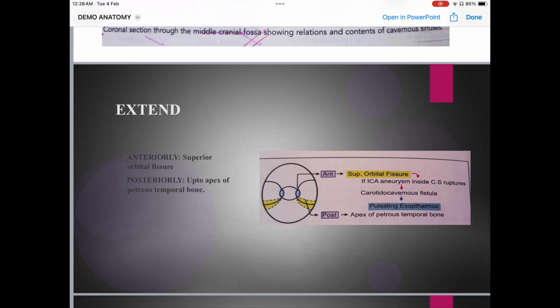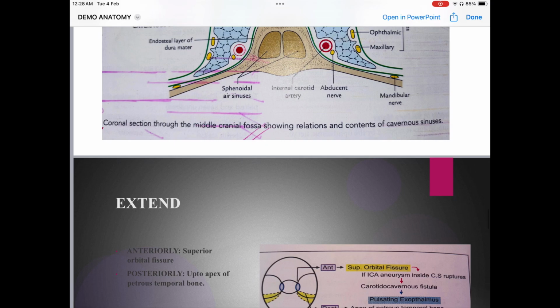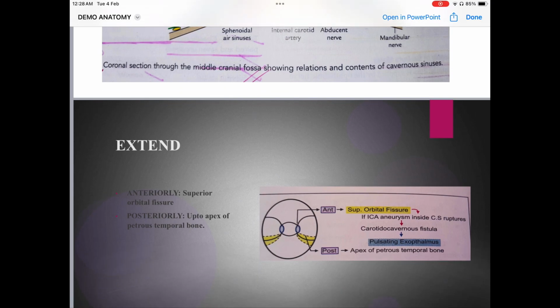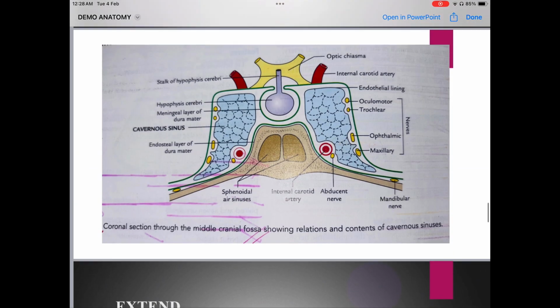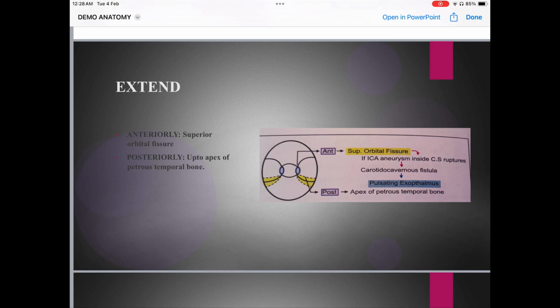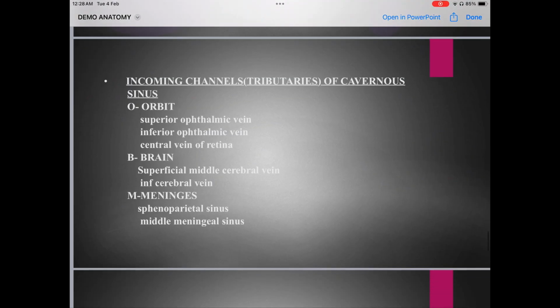This is a diagram that you can make in the exam if the question comes in a short note form for 5 marks. If the question comes in a 3 marks type, you can skip this diagram, but you cannot skip the extent. You're supposed to write the extent. Now it is very, very, very important.